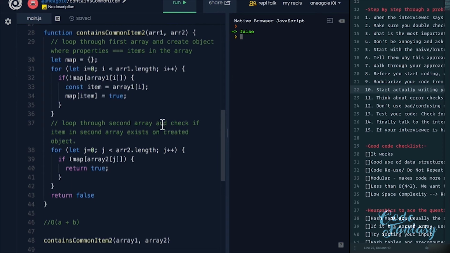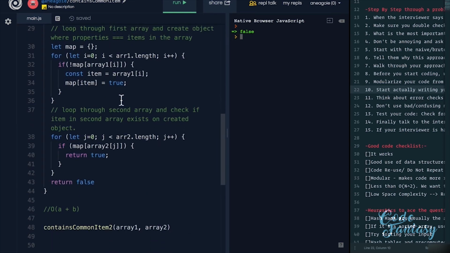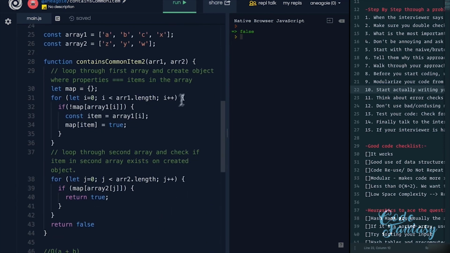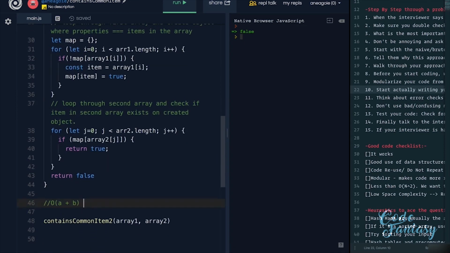Awesome. So we've just coded something new, a new function that, if we look at it, makes things possibly better, right? Because we have two for loops, one after another, which is O(A plus B), versus before, where we had nested for loops, which was O(A times B). At this point, we can tell the interviewer, if the arrays are substantially large, and we can get really large arrays, then this solution, when it comes to time complexity, is better. How cool is that?